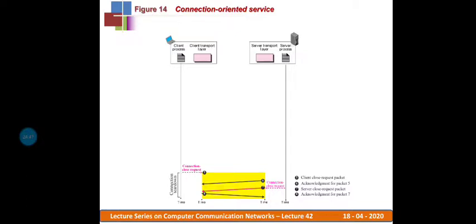So kindly tear down now. That request from the client application is processed and forwarded to the server transport layer. Once the server transport layer accepts that request, it sends an acknowledgement packet, and the connection from the client to the server is torn down.